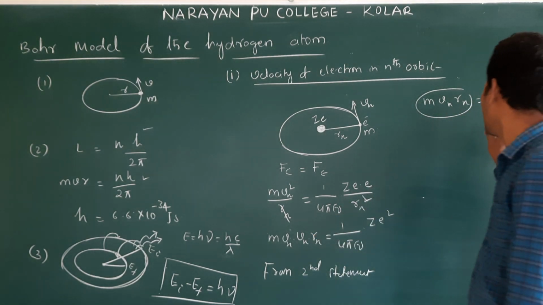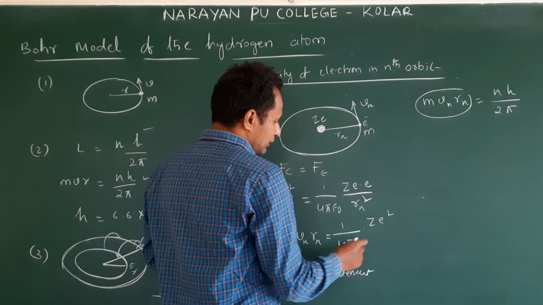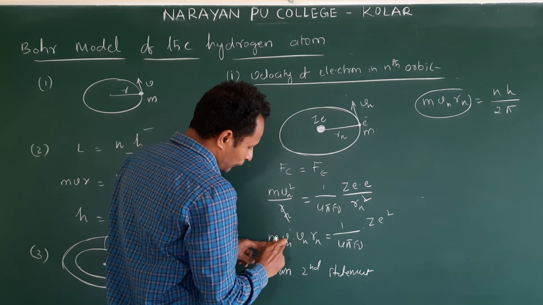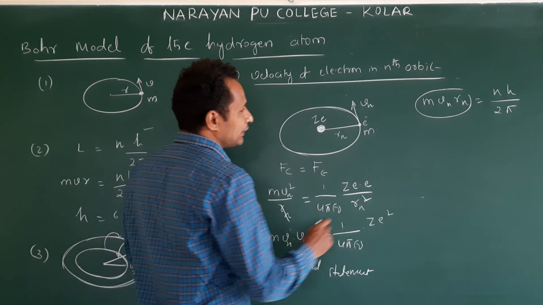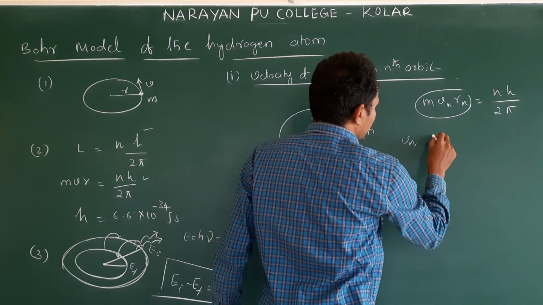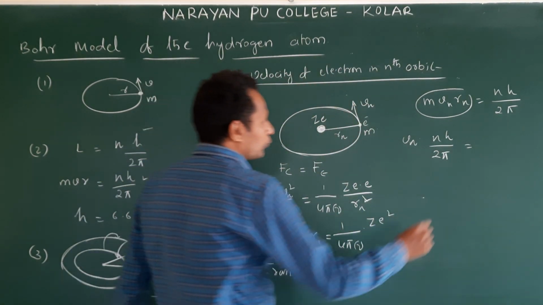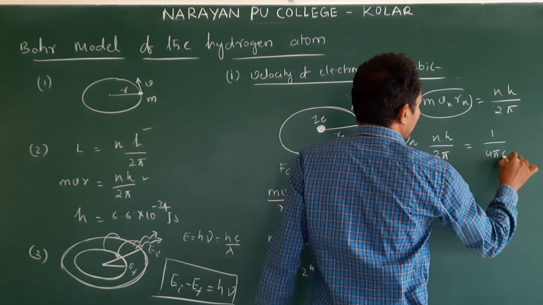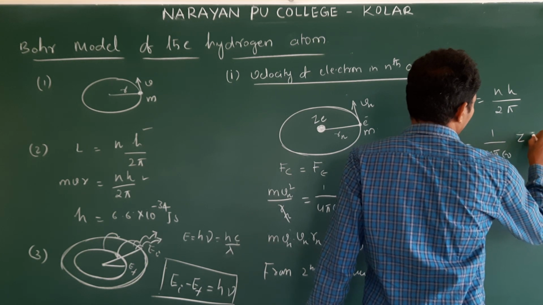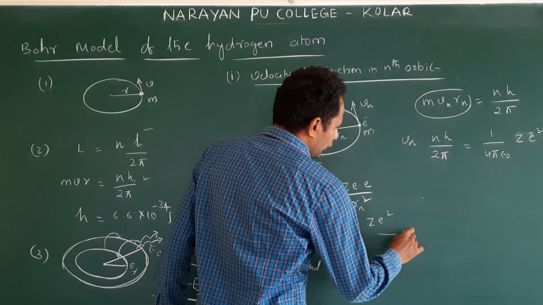So you substitute it here in this equation. I am substituting at the m, Vn, Rn place. Vn is already there, so one Vn is extra. In this place you substitute: nh by 2π is equal to 1 by 4π epsilon naught Ze square. Right? So if I write the constant, this is 1.